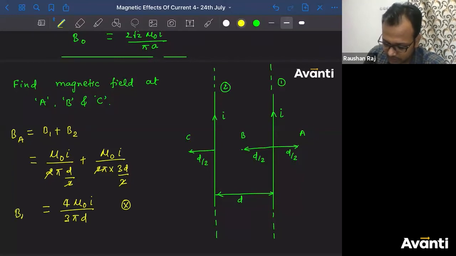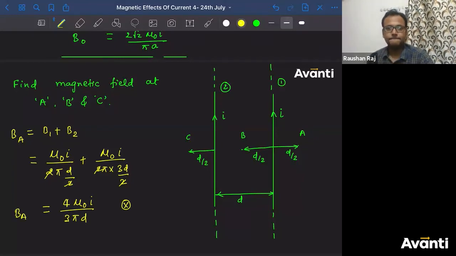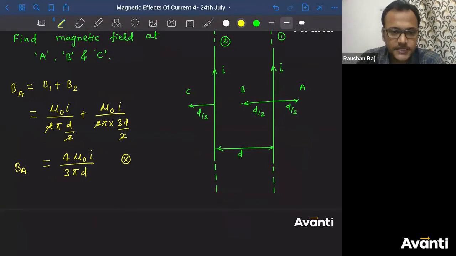Now tell me how many of you have got this answer? How many of you have got this answer? Wait, let me see the responses. How many of you got this answer? Very good, children. 5, 6, 7, 8, okay, a decent number of you have got this answer.